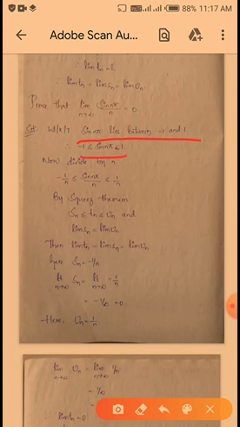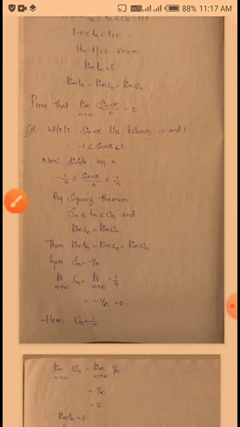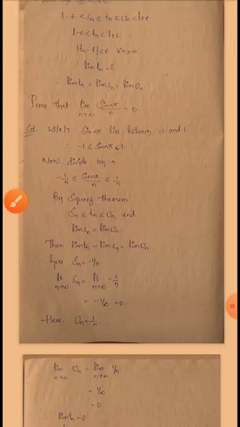Therefore minus 1 is less than or equal to sin n pi less than or equal to 1. Now we have to divide by n, so minus 1 by n is less than or equal to sin n pi by n, which is less than or equal to 1 by n.